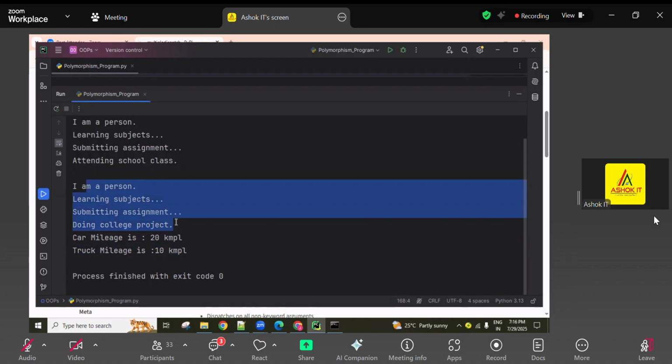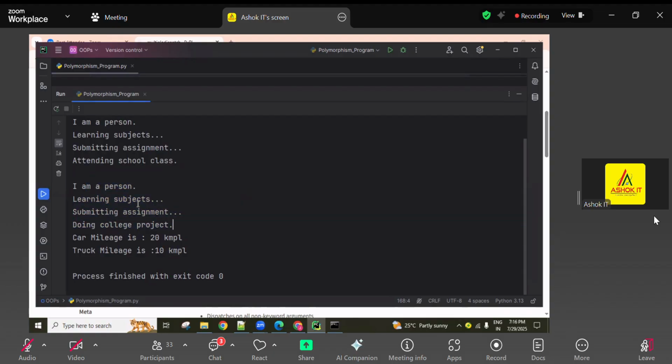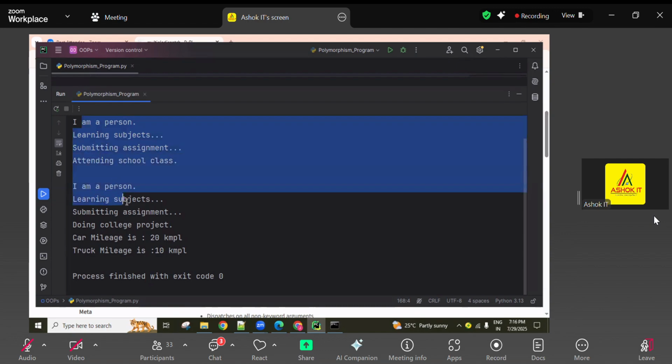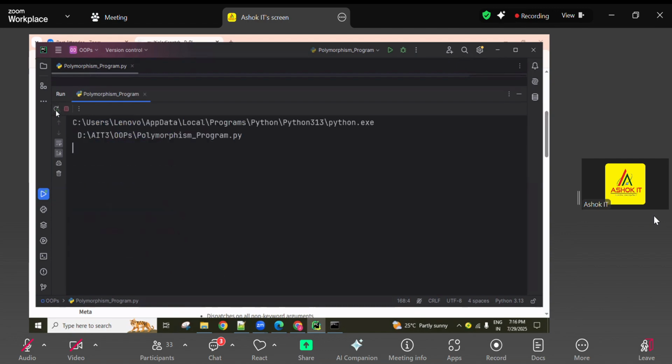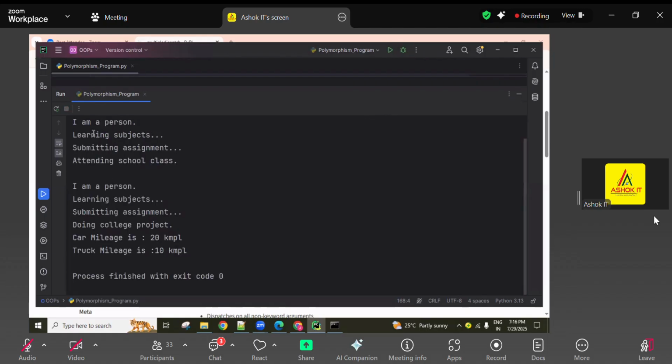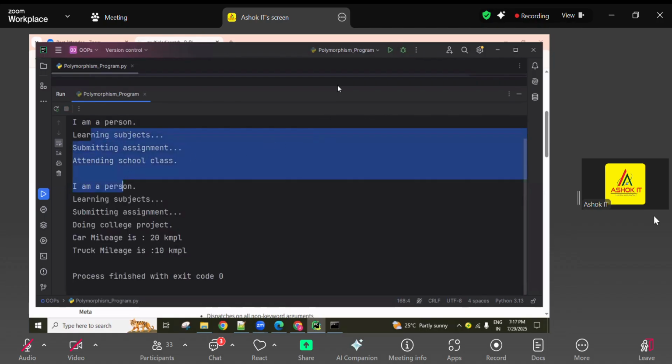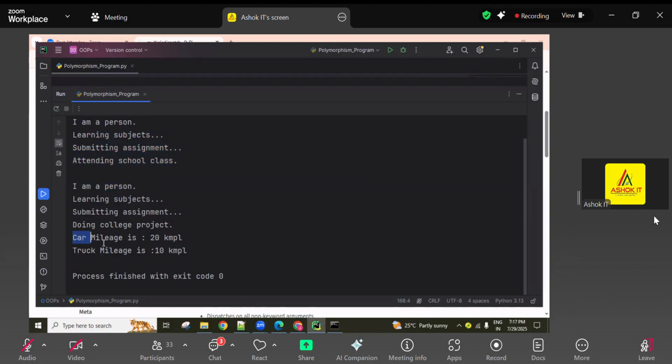This one, we created last session. Okay, this session is going to close automatically due to Zoom timeout, guys. So I'll stop this session. Okay, I'll check this one. This is the last session's program I executed, so this is a re-execution. And where is polymorphism enabled? I don't know. This is our current program.